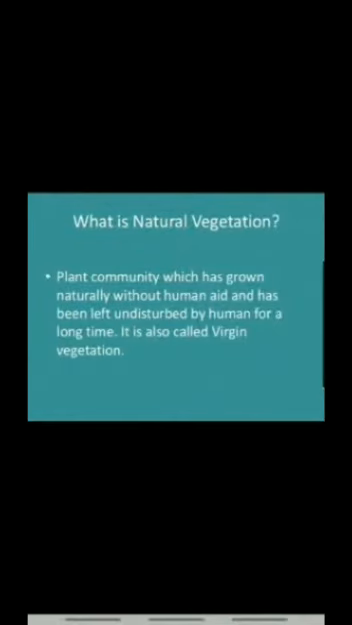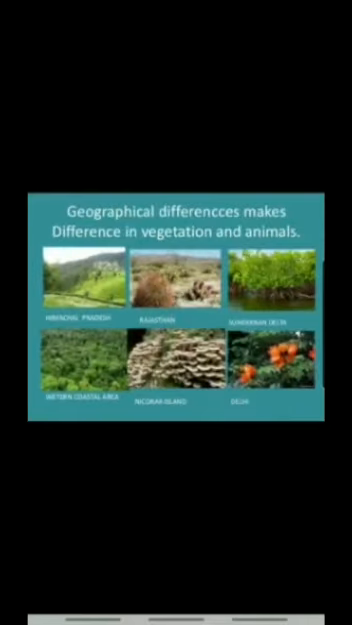What is natural vegetation? Plant communities which have grown naturally without interference from human beings are called natural vegetation. That means they grow on their own. They don't need much care by human beings, but they provide a lot of soothing effect to your mind, as well as they provide us oxygen.